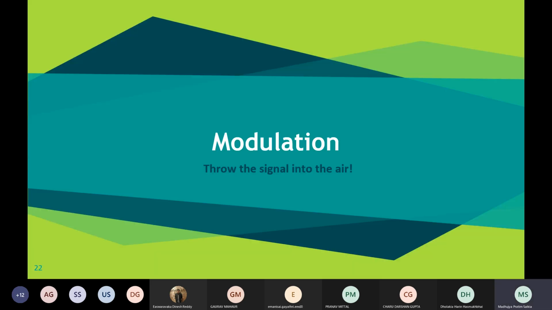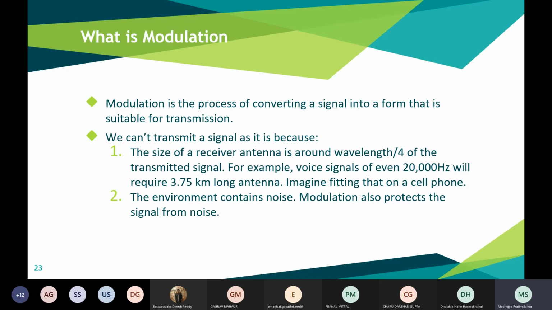Moving on. So we have learned about the Fourier series and the Fourier transform. Now let's move on to modulation. So, what is modulation? Modulation is basically the process of converting a signal into a form which can be easily transmitted, or can be transmitted with the least errors, in the most efficient manner.